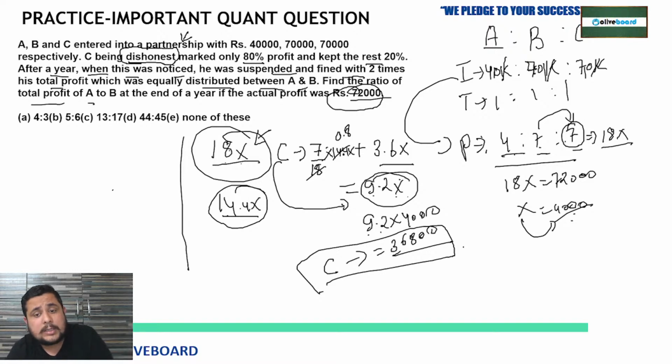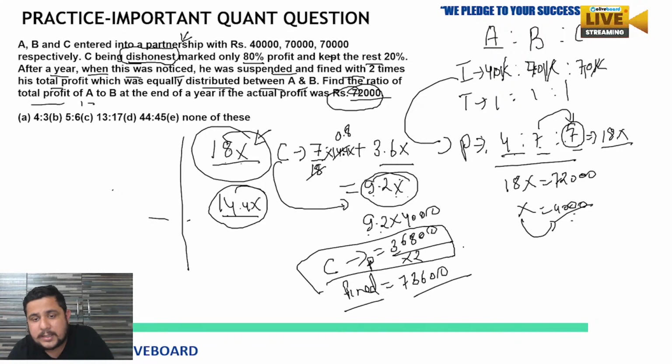So now this was noticed and he was suspended and fined with two times his total profit. His profit was 36,800, so two times of this was the fined amount, which will be 73,600.